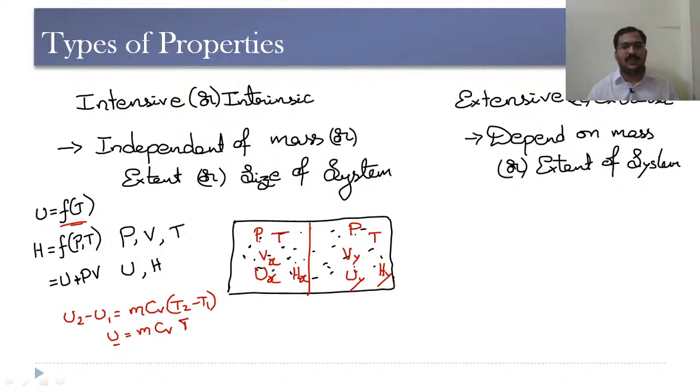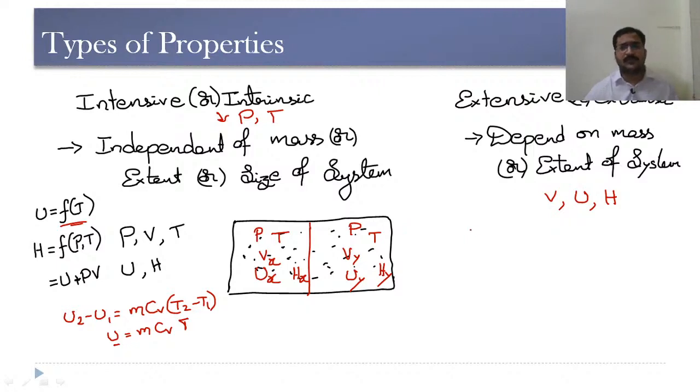Therefore we can easily say from this particular case that intensive or intrinsic properties are simply pressure and temperature, whereas volume, internal energy and enthalpy, as they depend upon the mass or size of the system, are considered as extensive properties.